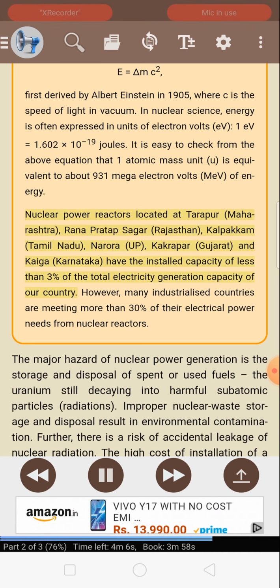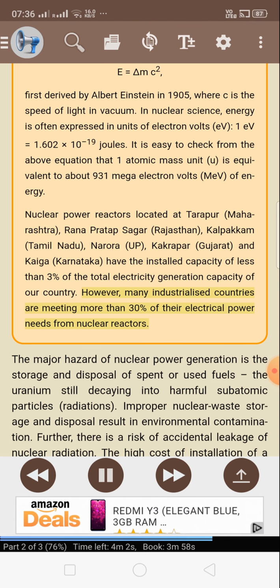Nuclear power reactors located at Tarapur, Maharashtra; Rana Pratap Sagar, Rajasthan; Kalpakkam, Tamil Nadu; Narora, Uttar Pradesh; Kakrapar, Gujarat; and Kaiga, Karnataka have the installed capacity of less than 3% of the total electricity generation capacity of our country. However, many industrialized countries are meeting more than 30% of their electrical power needs from nuclear reactors.